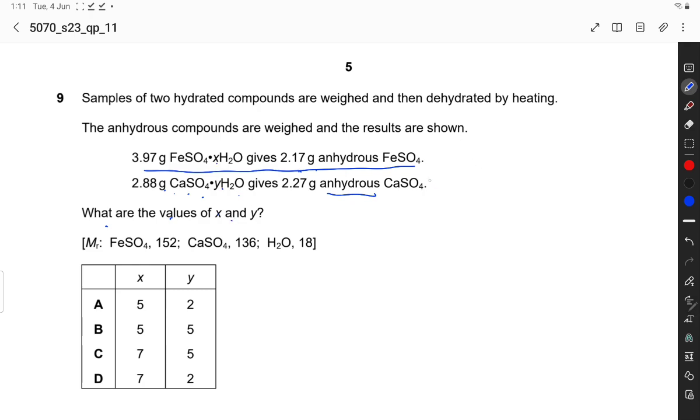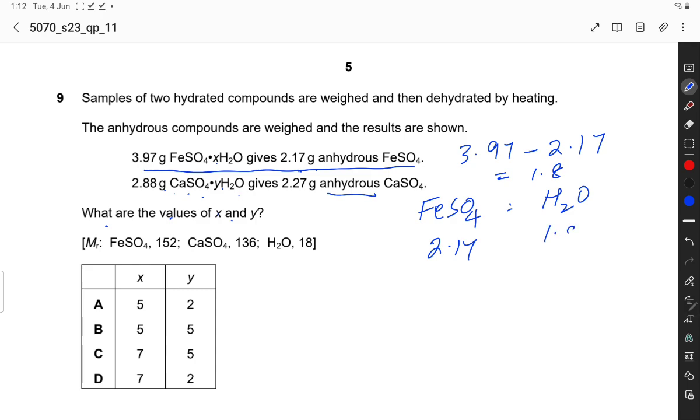Now let's calculate the formula of the hydrated salt. 3.97 minus 2.17 is equal to 1.8. So anhydrous iron 2 sulfate is 2.17 and water is 1.8.